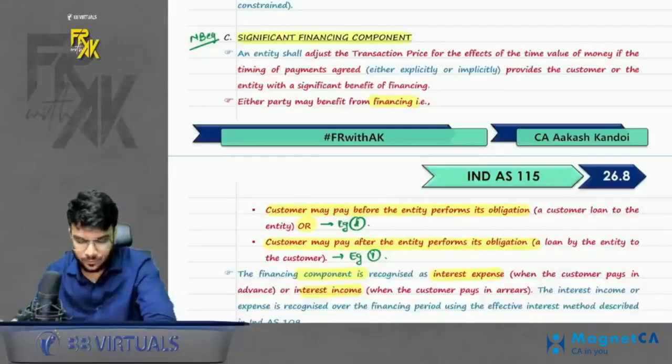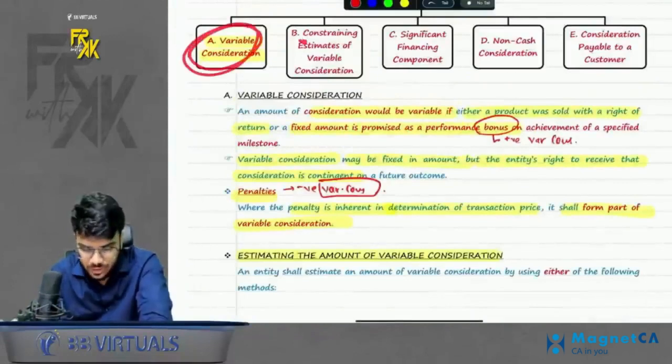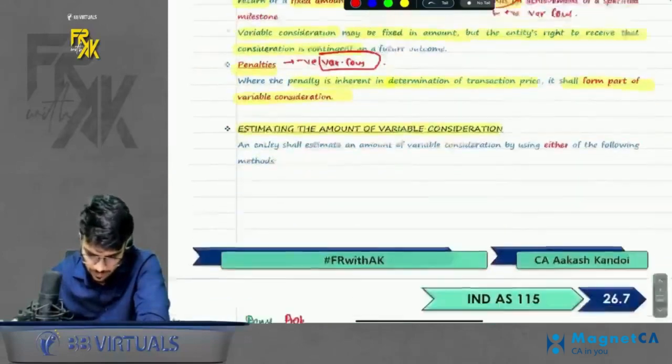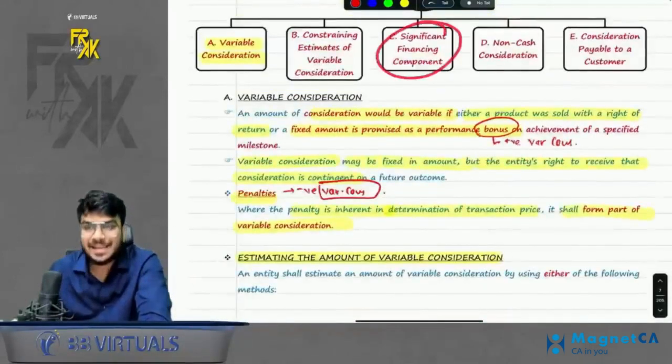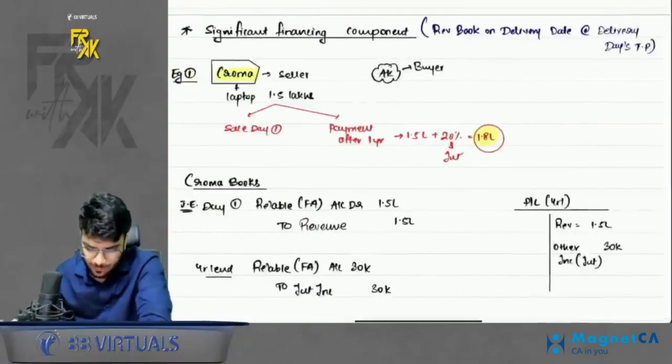So guys, let's continue. We had revised till this point. The variable consideration and constraining estimates of variable consideration we did till here. Chalo. Now the next revision point is significant financing component. Now what is the meaning of significant financing component? Please have a look here.